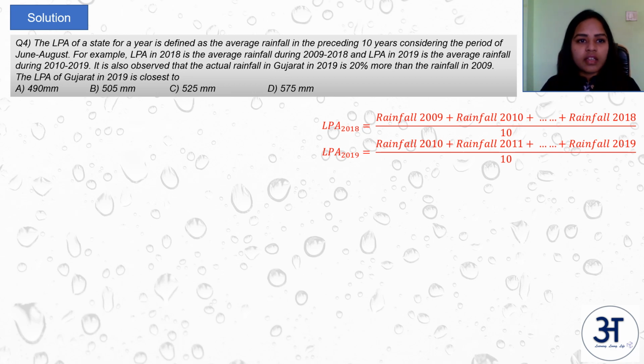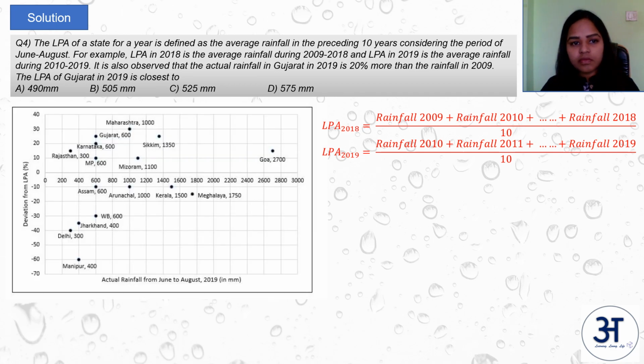So now what they are asking is, it is also observed that the actual rainfall in Gujarat in 2019 is 20% more than the rainfall in 2009. The LPA of Gujarat in 2019 is closest to what? Now first let's look at Gujarat. For Gujarat we know that the rainfall is 600 mm and the LPA is 25%.